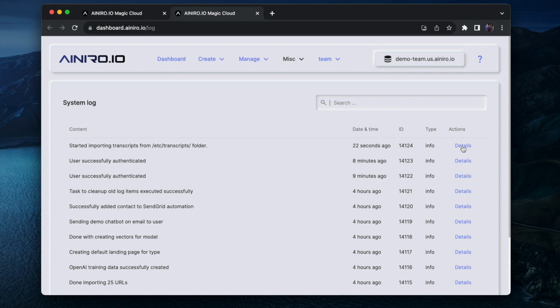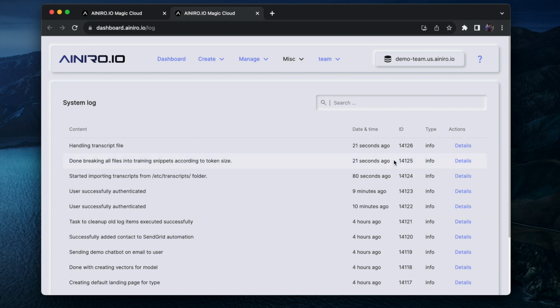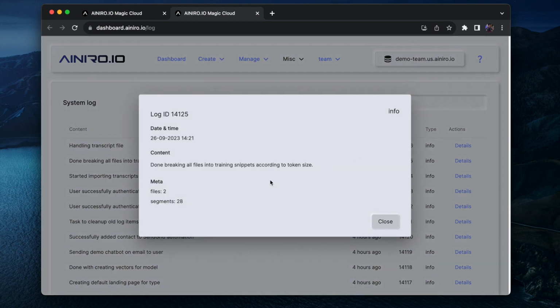I will fast forward from this point in the YouTube video until it is done, so I will not bore you to death with looking at my boring screen for 3 minutes. Now you can see it's done breaking down each snippet. It got 28 segments in total over 2 files. That means it's going to invoke ChatGPT 28 times and ask ChatGPT to summarize the specified content.